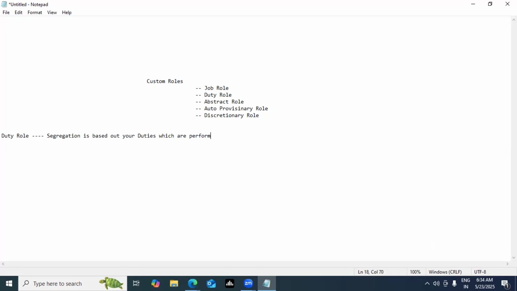Now what I mean by this statement, we'll understand with an example, but first understand the definition. Duty role is where the segregation is based out of your duties which are performed. Now let's consider a company. Let's say I'm a telecommunication company, and I'm the CEO of the company.